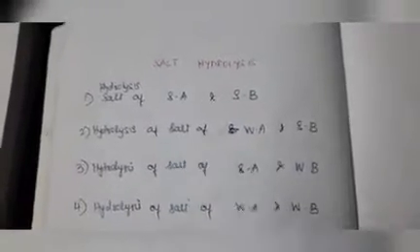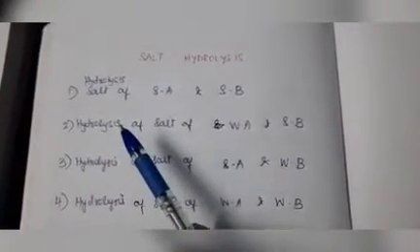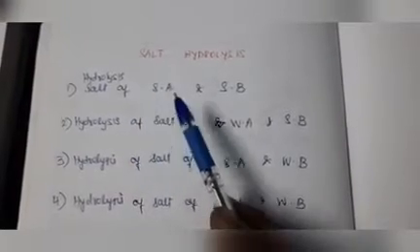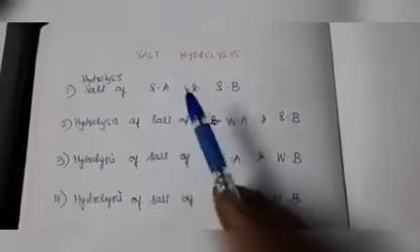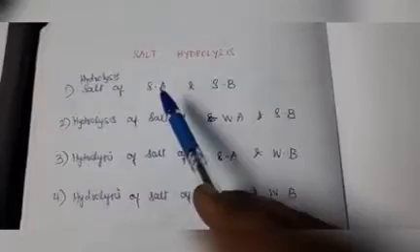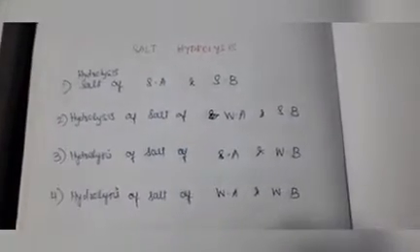Salt hydrolysis contains 4 headings, 4 types. First one, hydrolysis of salt of strong acid and strong base, that means we are going to hydrolyze the salt produced from a strong acid and a strong base.